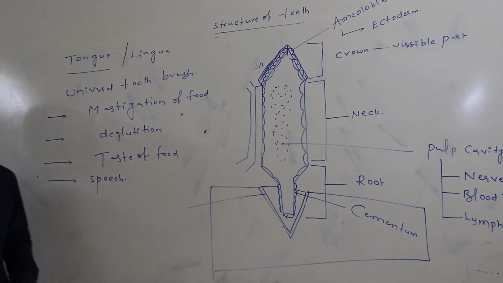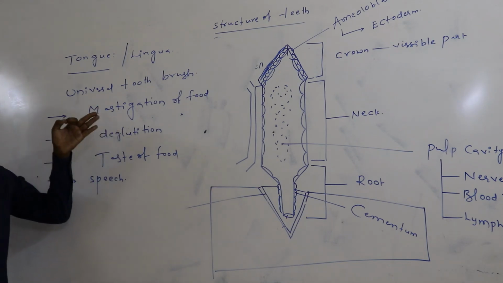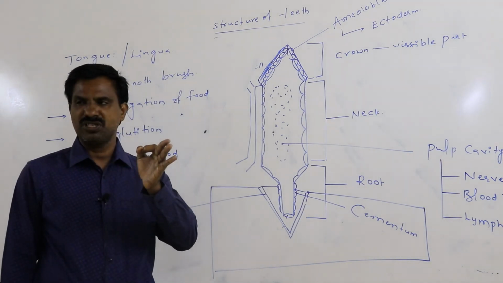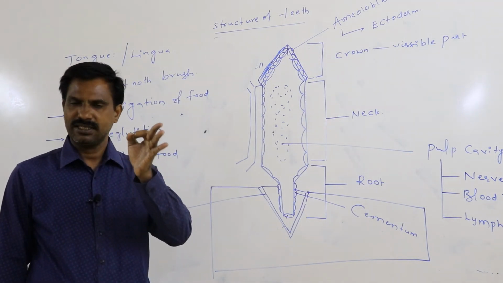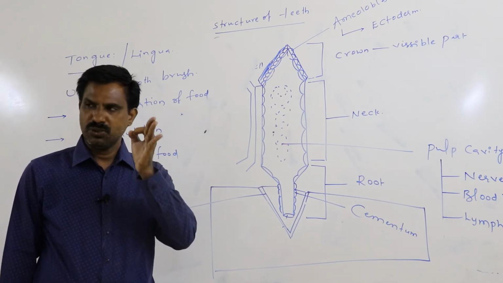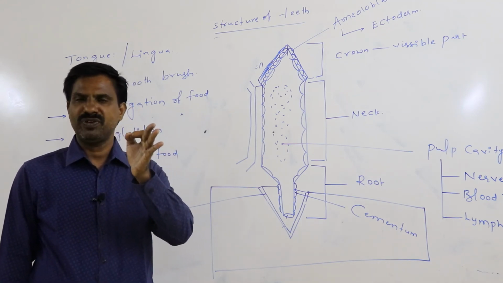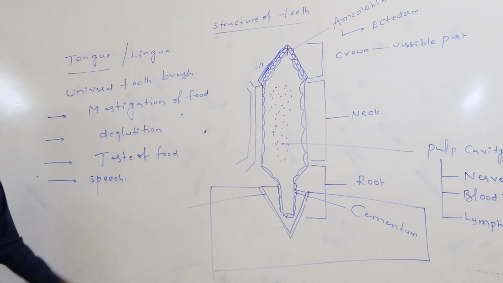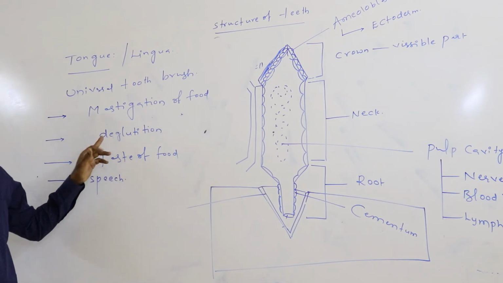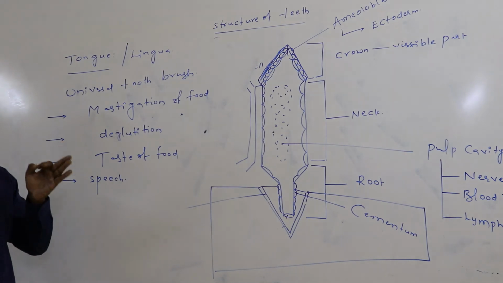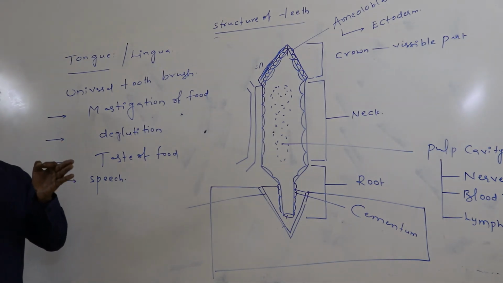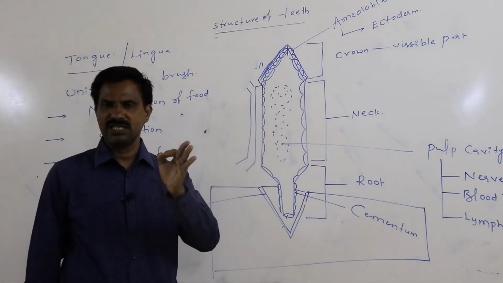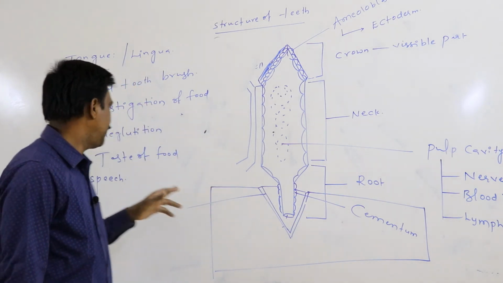Definitely, the tongue is helpful for mastication of the food material, meaning saliva has to be thoroughly mixed with food material for easy digestion. So the tongue is principally useful for mixing the saliva with the food material in the oral cavity. That is the mastication of the food material. Second is swallowing. After thorough chewing, that chewed food material has to be pushed into the esophagus through the pharynx. That is called swallowing, nothing but deglutition.